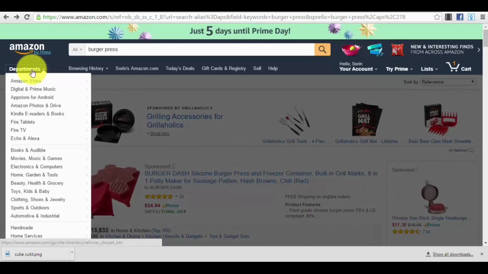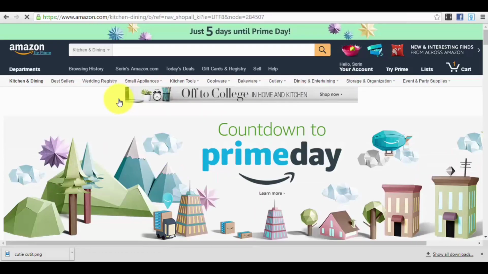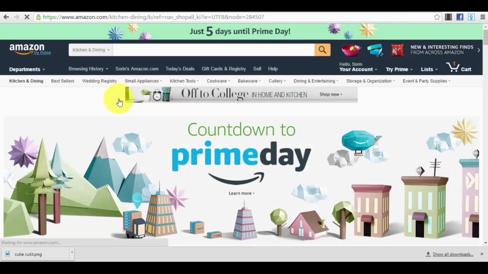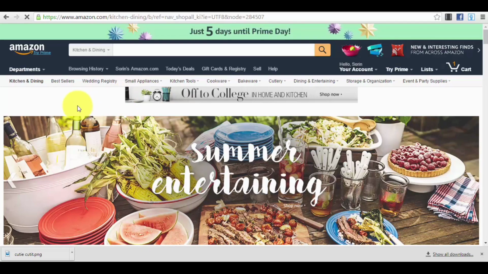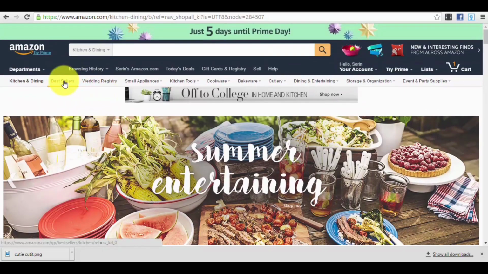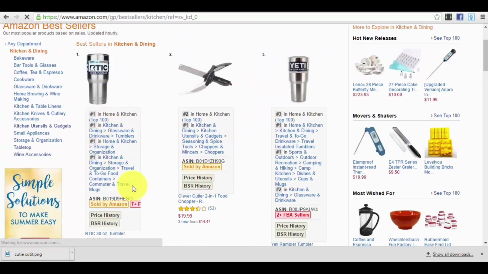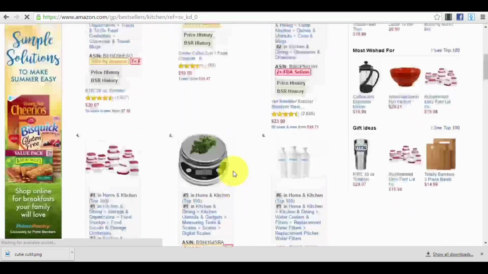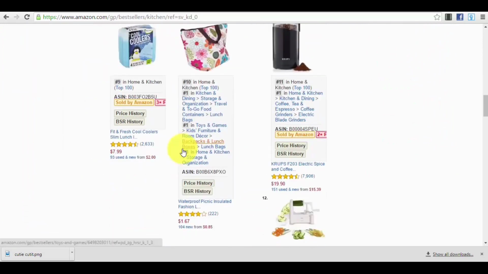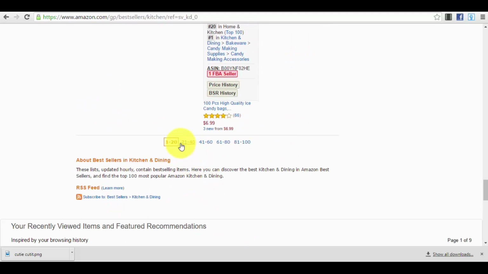So you just go to departments, home and garden tools, kitchen and dining. You press on this button here. So this is for the second method, guys. This is practically a sort of reverse marketing technique. You go here and you will have best sellers. You go to best sellers and then you can see everything in detail. All the best selling products in this section of home and kitchen, and you take them page by page.